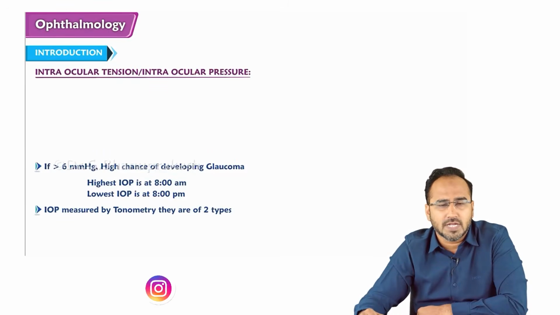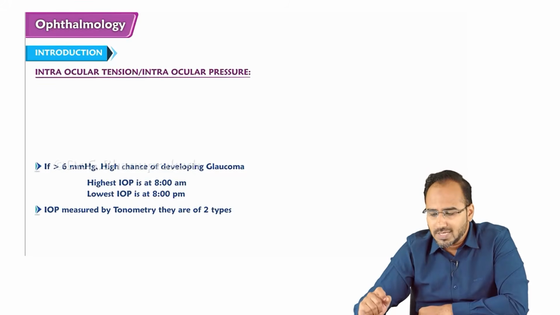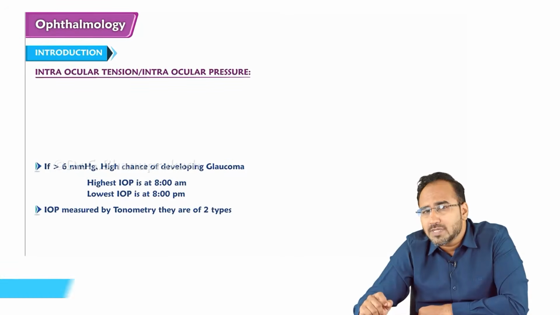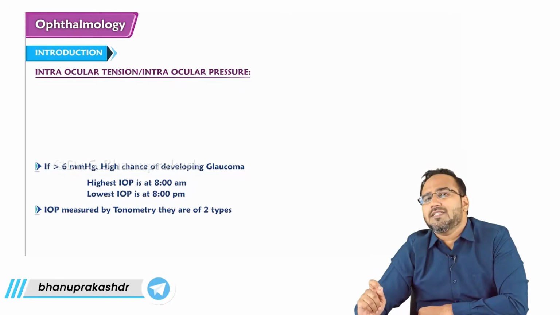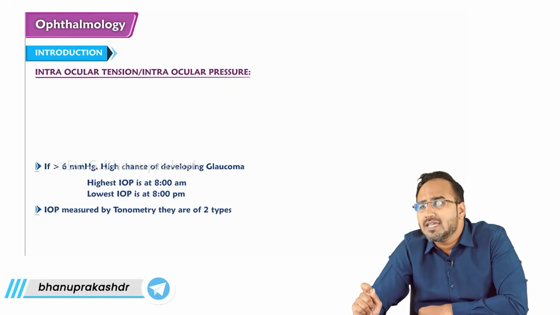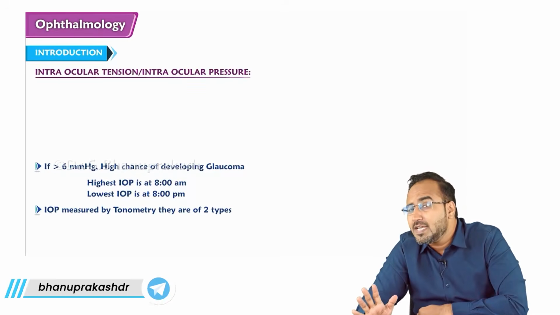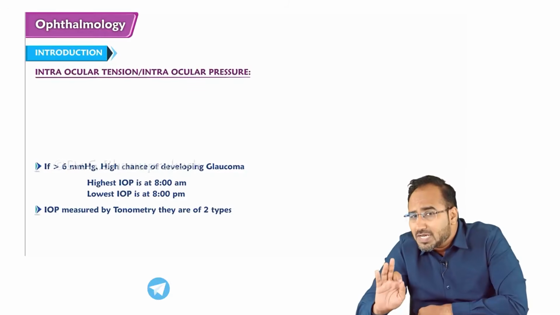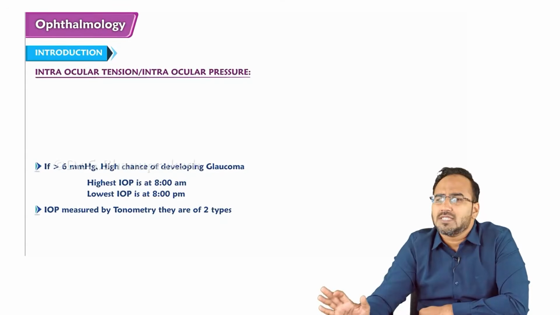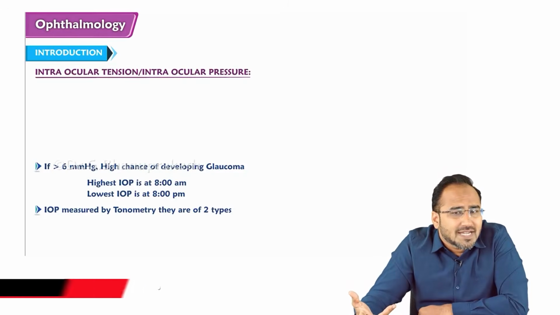Then it is indicative of what, guys? Glaucoma. So the intraocular pressure normal value is how much? 10 to 21 mm of Hg. How much fluctuation can you see in a day? 3 to 6 mm of Hg. If it is more than 6 mm of Hg, then it indicates glaucoma. And intraocular pressure is never dependent on the blood pressure.